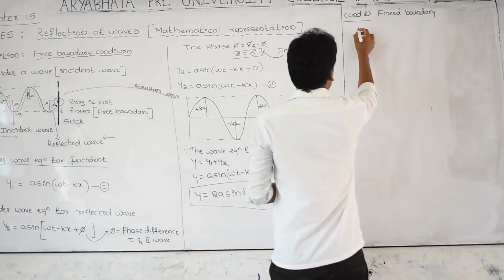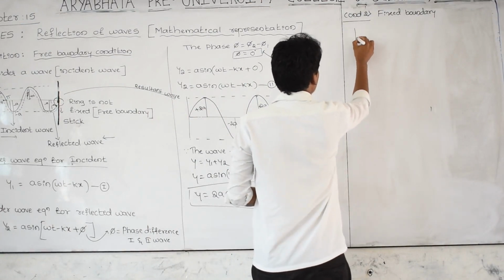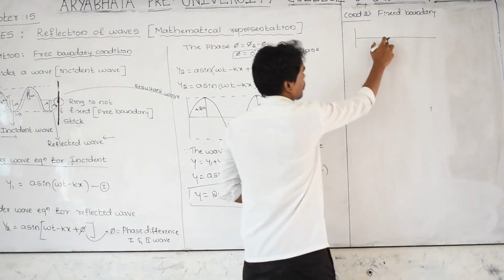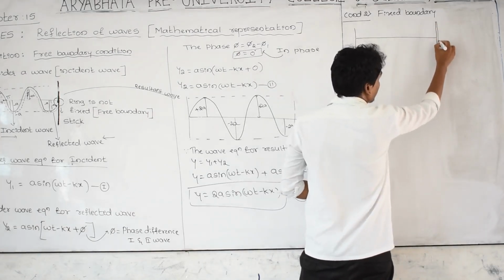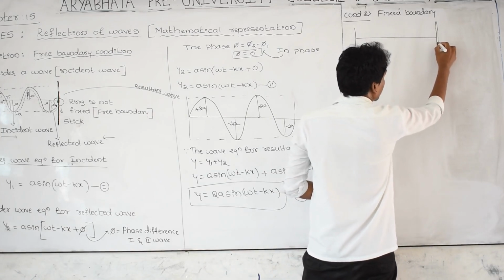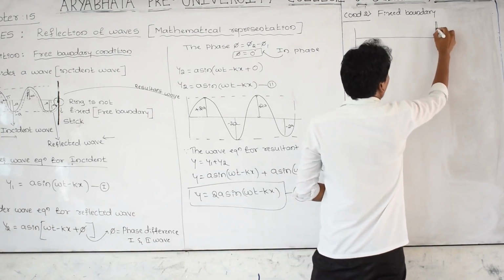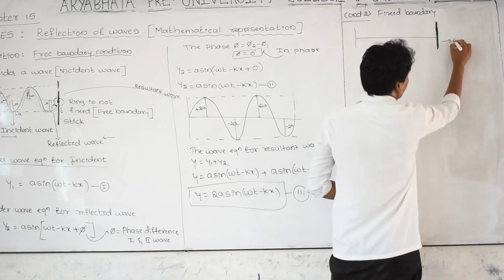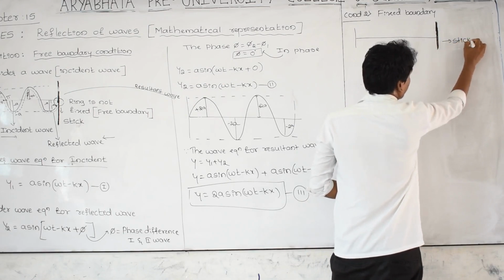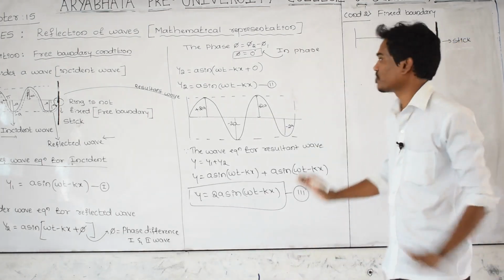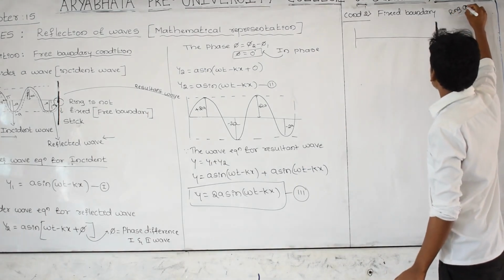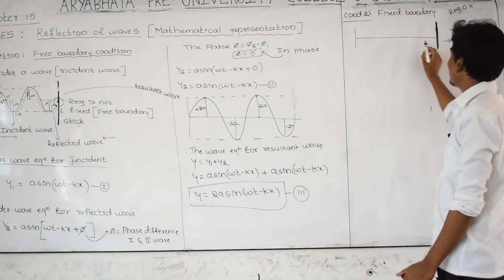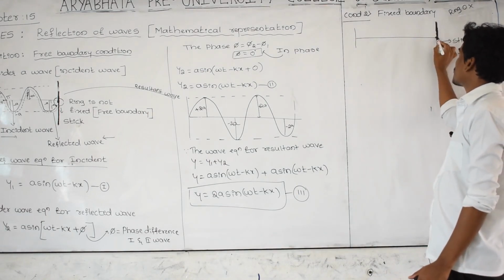Let us take the same diagram. This is a rope, and this is a stick. And here what I am taking is a stick, and I am not using a ring here. Ring is not there. Directly I am tying this rope to this stick.